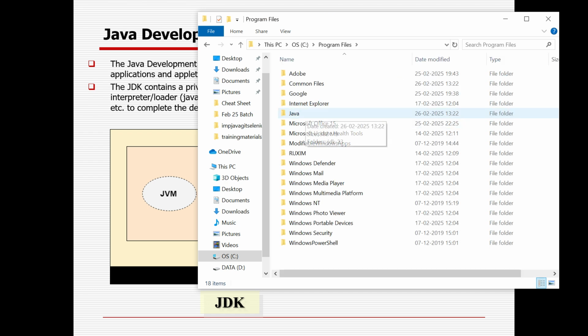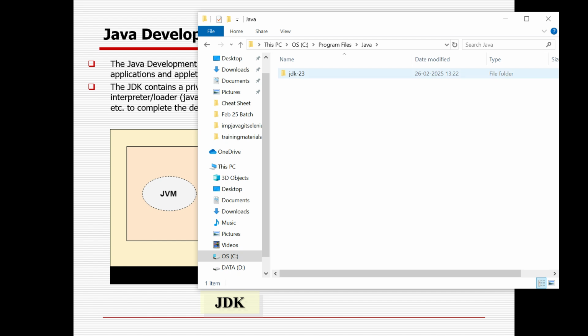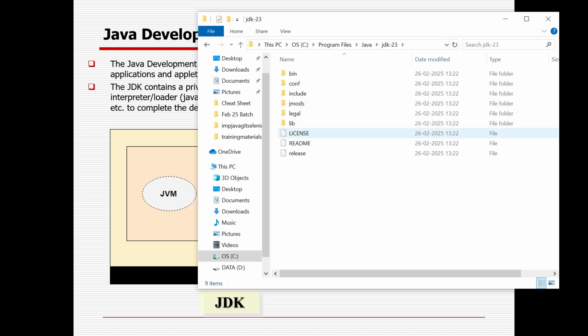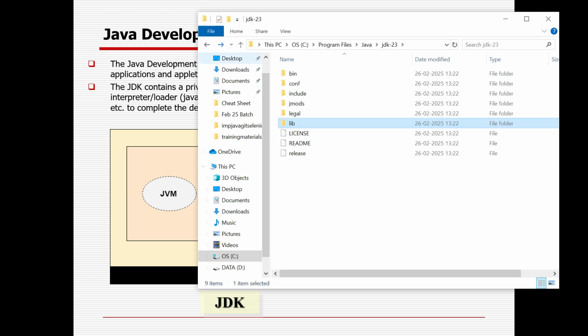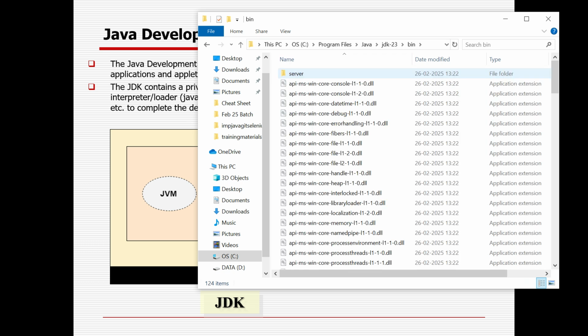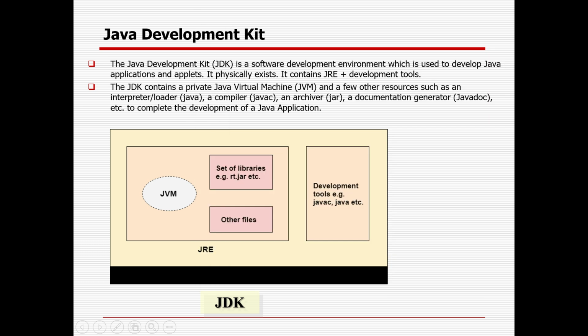As and when you install any version of Java, you could see JDK is there. And if you click JDK, you will be able to see bin and other libraries. Whenever you are installing Java, you need to also add those paths, like JAVA_HOME and then the bin in the path variable. Then it will work for your Eclipse, so that you don't need to deal with anything.